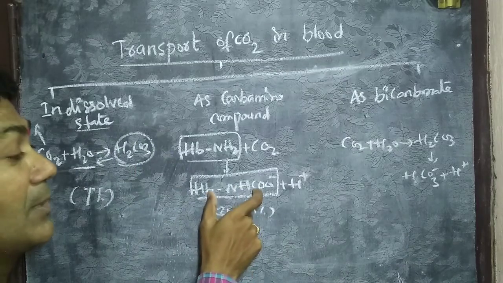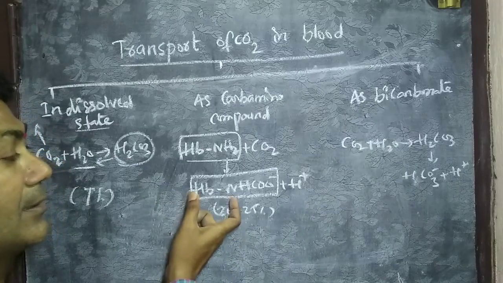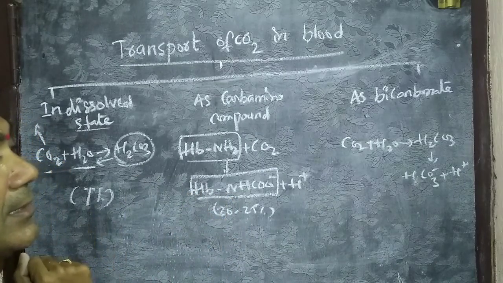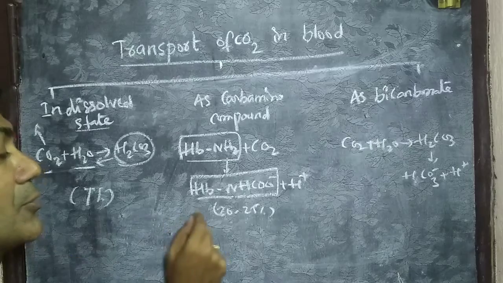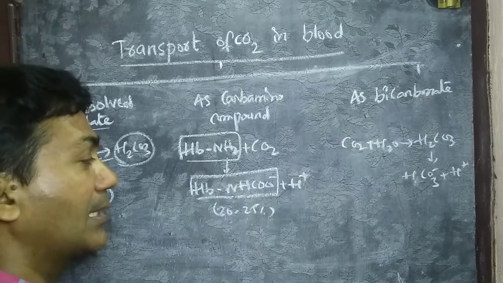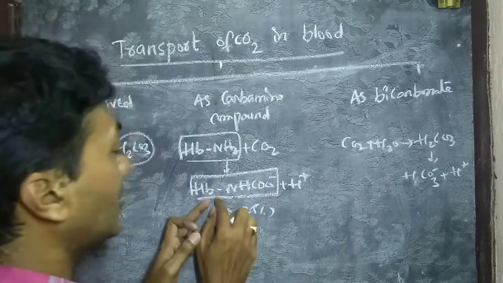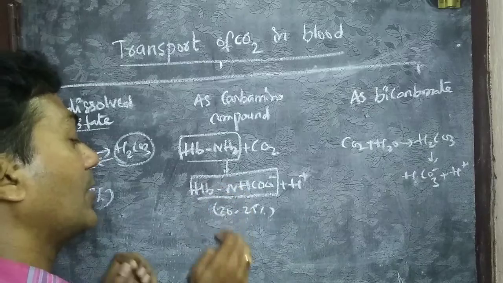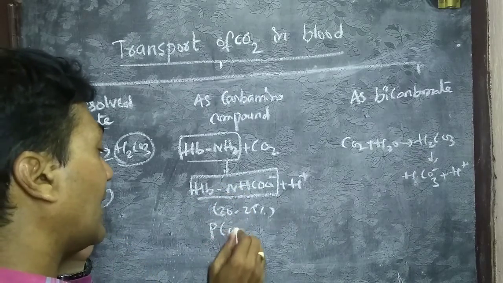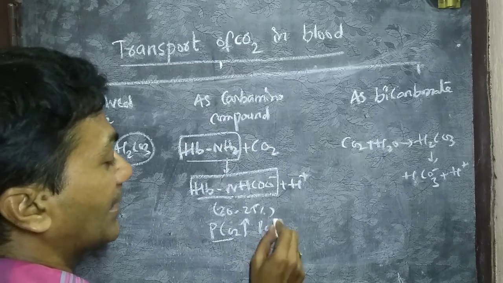Carbamino hemoglobin forms at the tissue level, and then it dissociates at the alveolar level, right? What are the favorable conditions for the formation of carbamino hemoglobin? In the last video I explained that the pressure gradient of carbon dioxide should be more than the pressure gradient of oxygen.